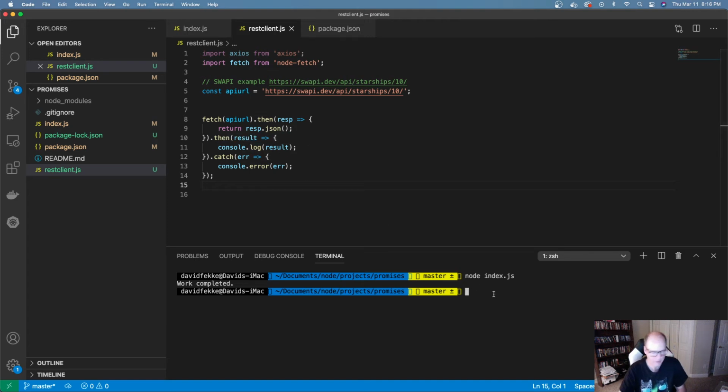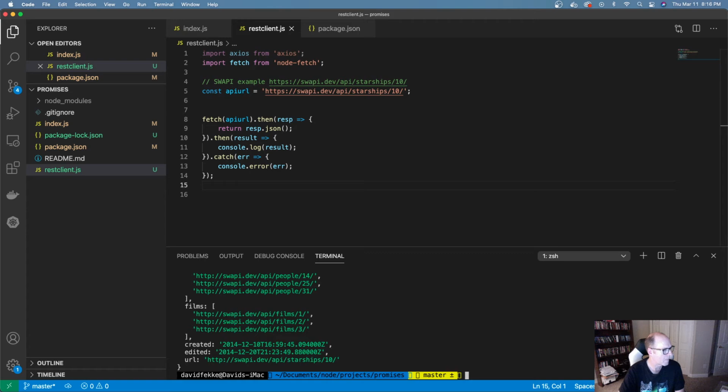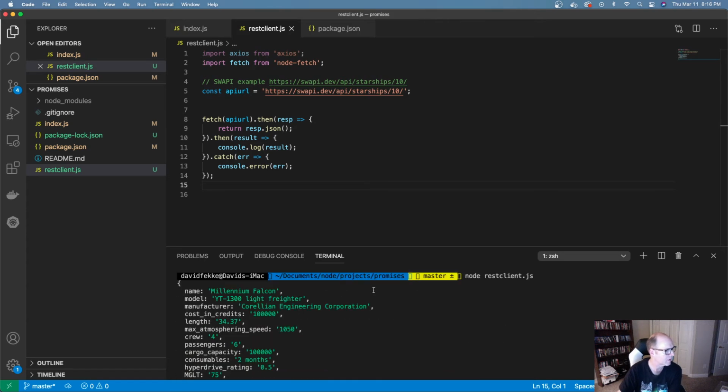So now if I come over here and I say node REST client, and now we get our result back here. So that's fine, but really what we've done is instead of using a traditional callback or an error first callback that you'd see in Node, we're now using a promise, which also is using callbacks.